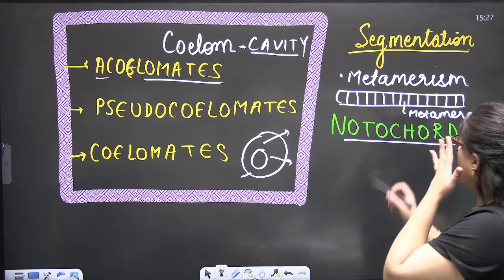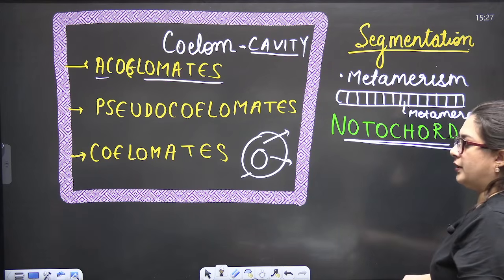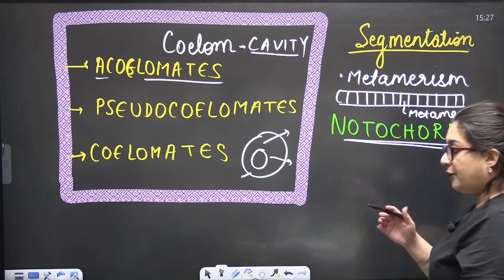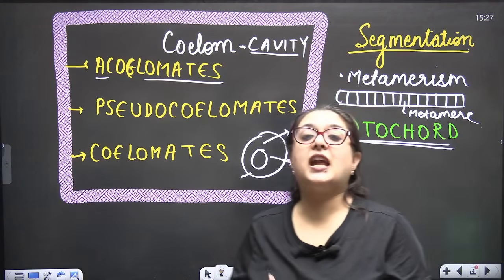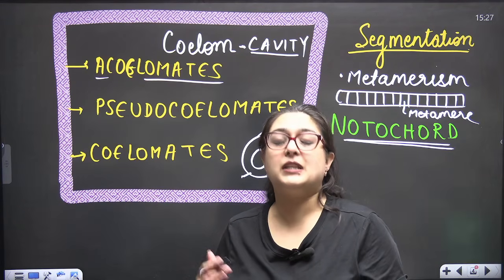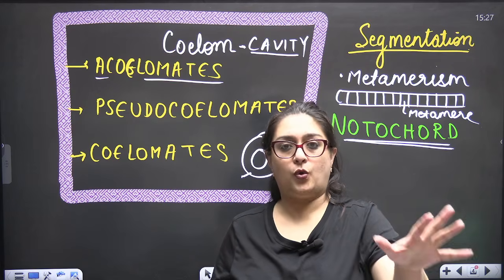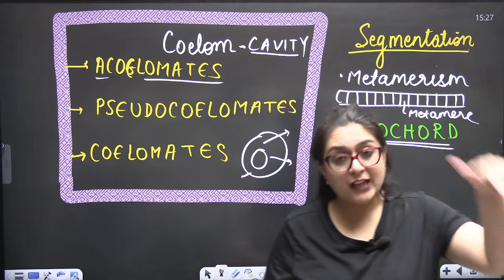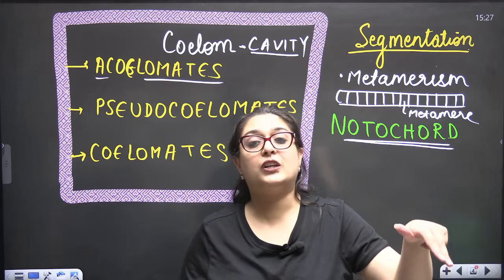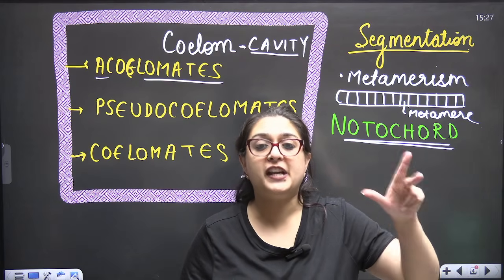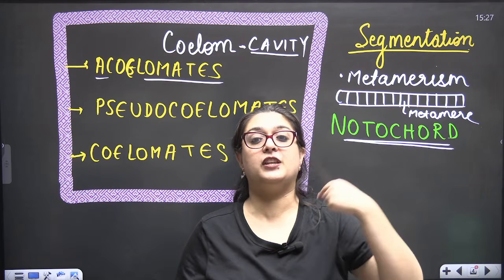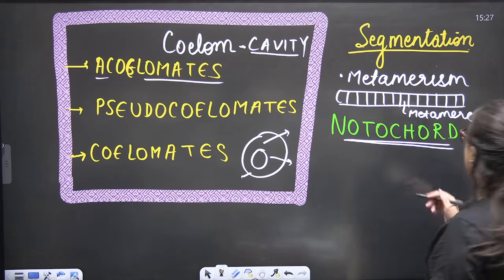Okay, so notochord is a dorsally running structure. In future, in some of the organisms, it may get converted into the vertebral column. So organisms only having notochord are chordates. But in those chordates, if the notochord converts itself into the vertebral column, the backbone, they are called vertebrates. We are vertebrates.